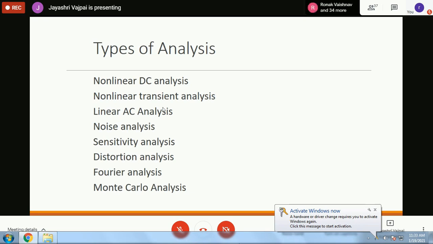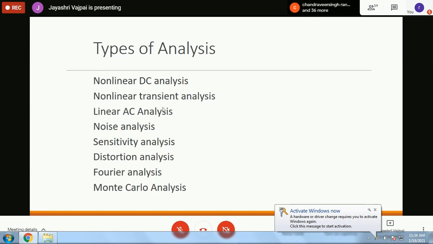Then, of course, linear AC analysis is there. It means the AC analysis is restricted to linear circuits, or it has to be done for the linear part separately and the nonlinear part separately. Then the noise analysis facility is there. You can introduce a spectrum of noise, various kinds of noise can be selected, added to the system, and analysis can be done. Similarly, sensitivity analysis, which is very unique to the software, is also there.